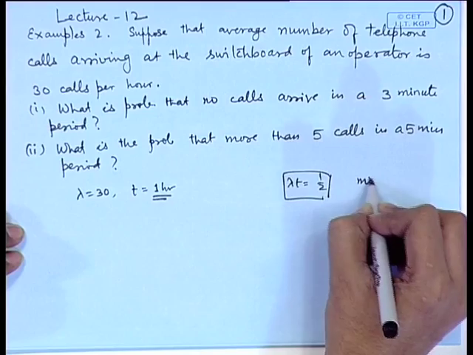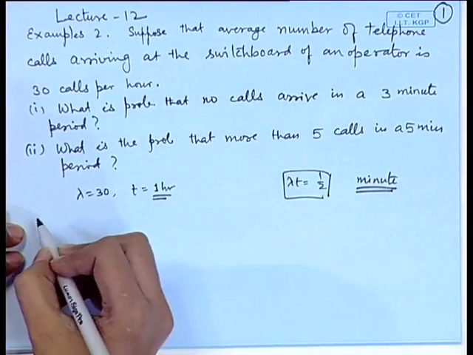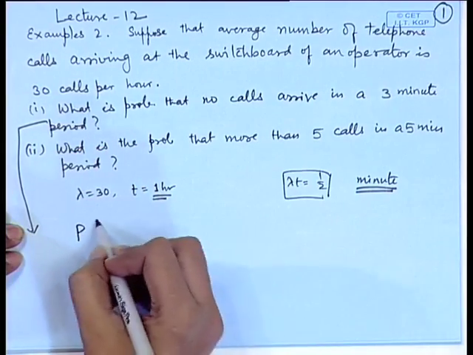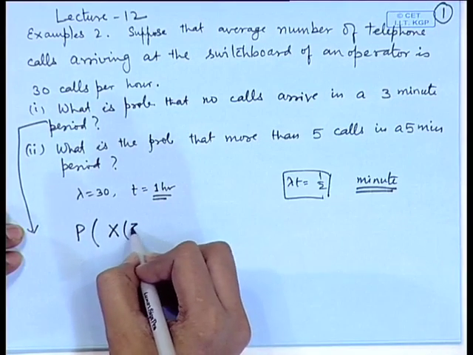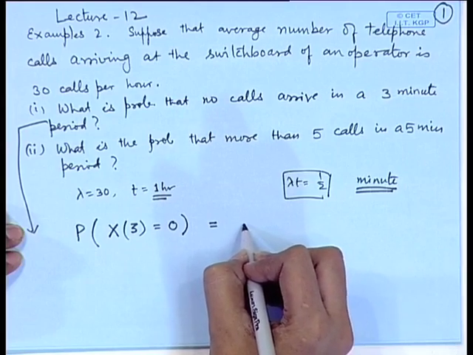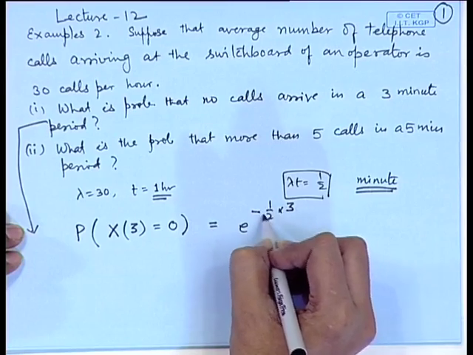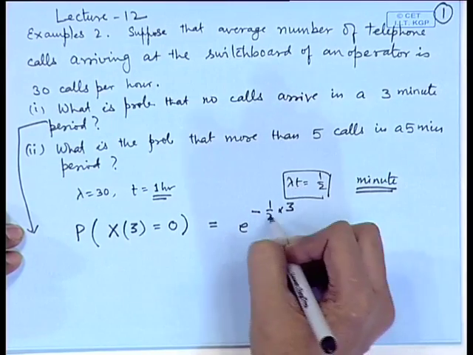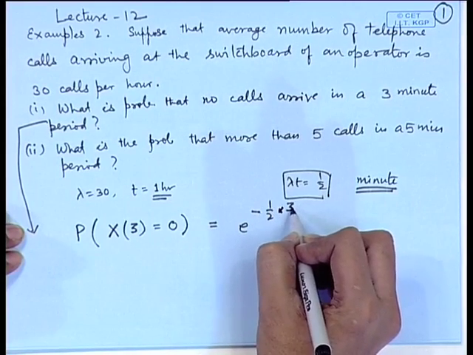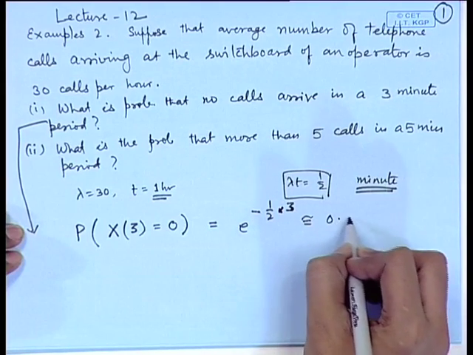So the probability of no calls in a 3-minute period is the probability that X(3) is equal to 0, which is e to the power minus 1 by 2 into 3. This 1 by 2 is the rate for 1 minute, so in 3 minutes it will be 3 by 2. I am taking lambda to be half and t to be 3. So it is e to the power minus 3 by 2, which is approximately 0.22.